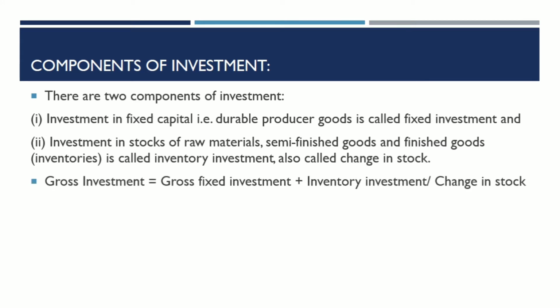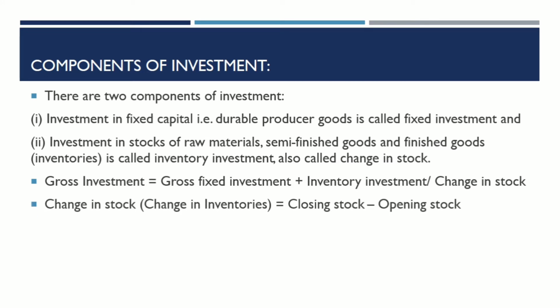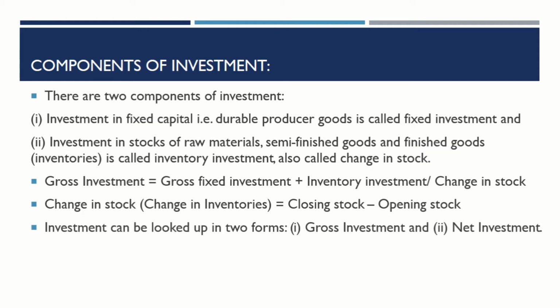Gross investment is equal to gross fixed investment plus inventory investment or change in stock. Change in stock or change in inventories is equal to closing stock minus opening stock. Investment can be looked at in two forms. First is gross investment and second is net investment. Gross investment minus net investment is equal to depreciation.